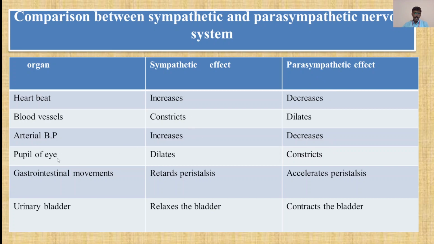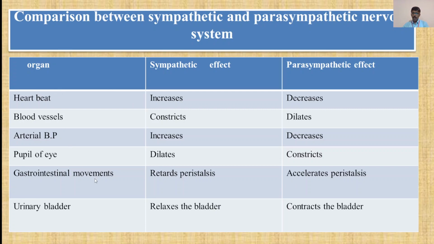Then pupil of eye is the organ, and in the sympathetic effect it dilates, and in the parasympathetic effect it constricts. The organ here is the gastrointestinal region. In the sympathetic effect it retards peristalsis, and in the parasympathetic effect it accelerates peristalsis. And in the urinary bladder, the sympathetic effect relaxes the bladder, and the parasympathetic effect contracts the bladder.